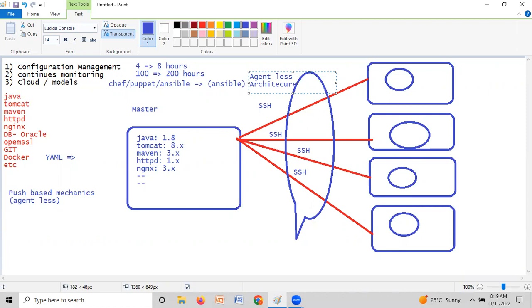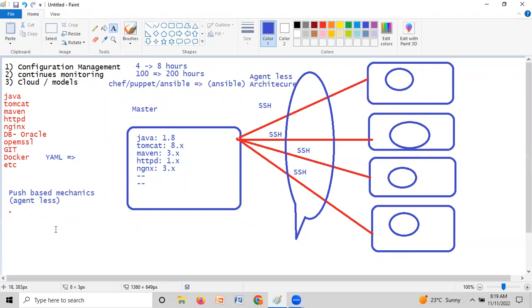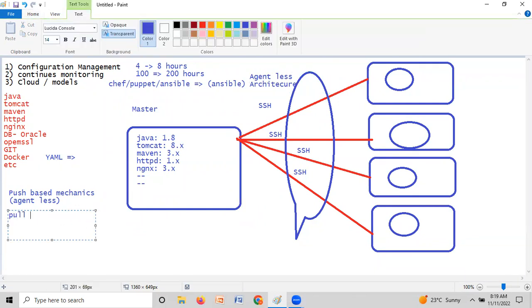And in the same way, guys, whenever you install an agent, that is called a pull-based mechanism. Then it is called an agent architecture. So what is the agent here?